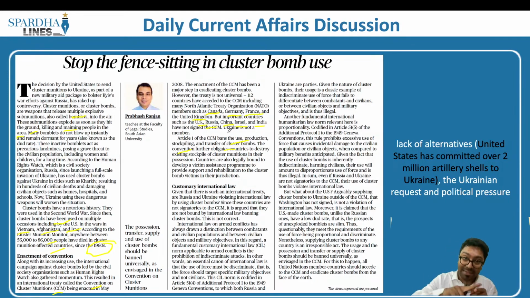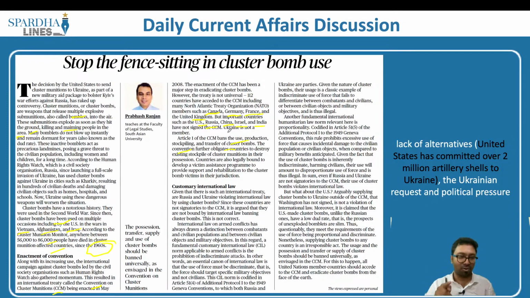Article 1 bans the transfer, but despite the ban on the transfer, what we see is United States of America transferring the same to Ukraine. Now, this leads to a logical conclusion that United States of America is not part of the convention, Russia is not part of the convention, Ukraine is not part of the convention. Since we are not part of this particular convention, all these articles and other things that are present in the convention are not imposed on us is the major thing.